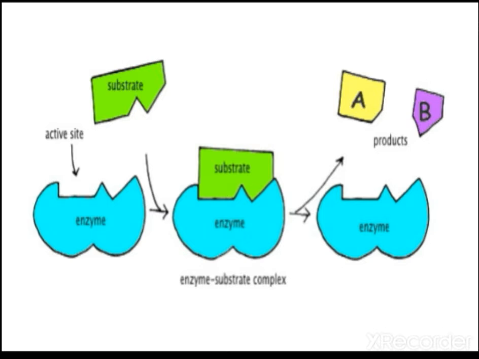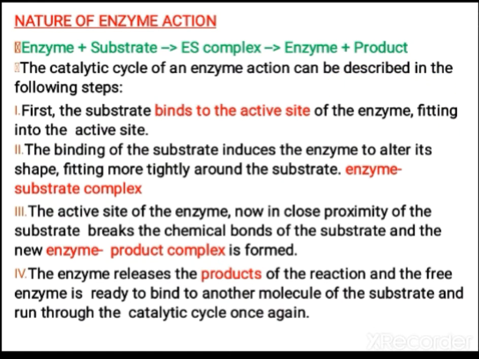When the bond is broken, it results in the formation of 2 products, A and B, from this substrate. Once the products are formed, they are released. These are the 4 steps given here. First it binds, next it forms the enzyme substrate complex, then the enzyme product complex because the product is formed, and later the products are released and the enzyme is freely available for the catalytic cycle once again.